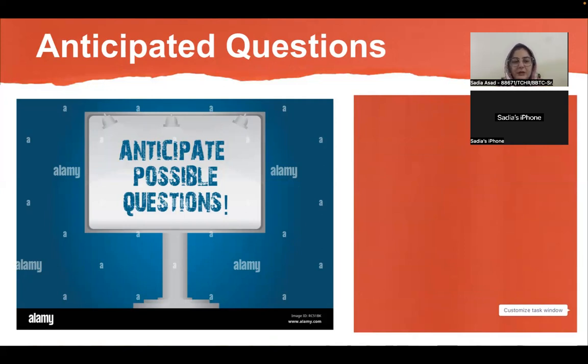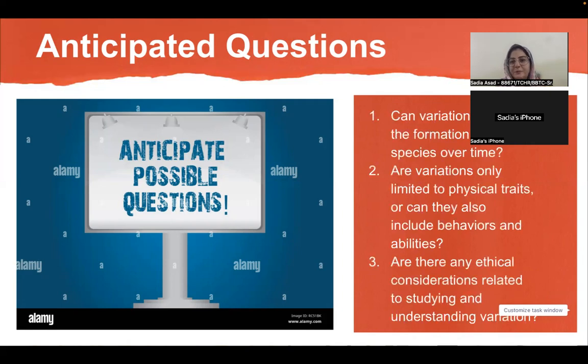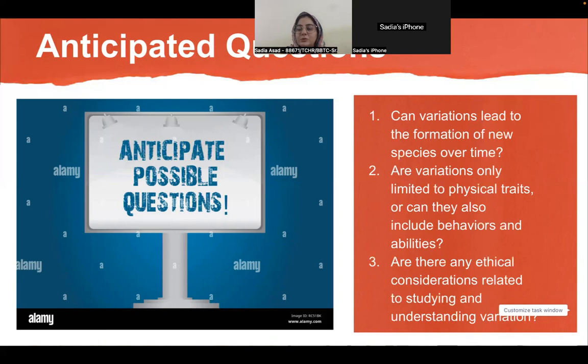Before moving forward, I assume there would be some anticipated questions from the students, so let's have a look at those questions. The first question is: can variation lead to the formation of new species over time?